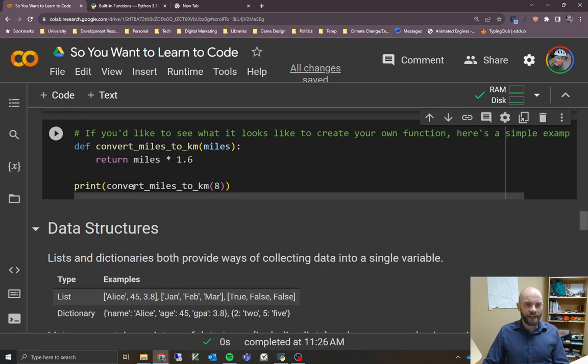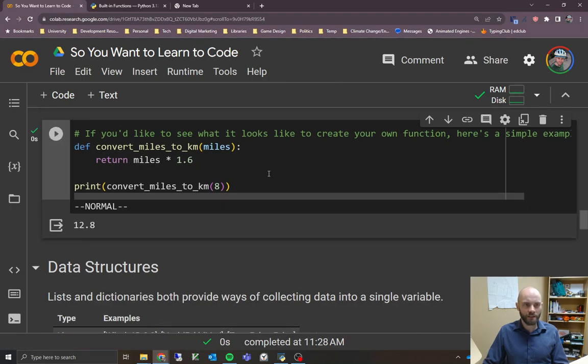So here's an example of that in action. We're going to print convert miles to kilometers. So in this case, we're going to convert 8 miles into kilometers. So we have the name of the function, and then opening bracket, and then the arguments we're passing in. Just the same way that you would do that with any other function, right? Click on play, and we get back our result, 12.8.